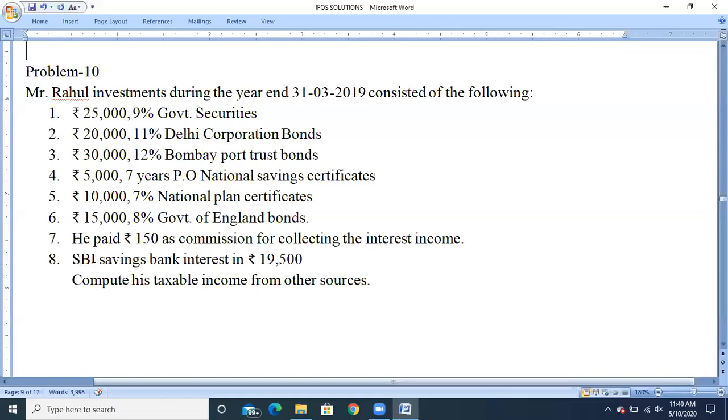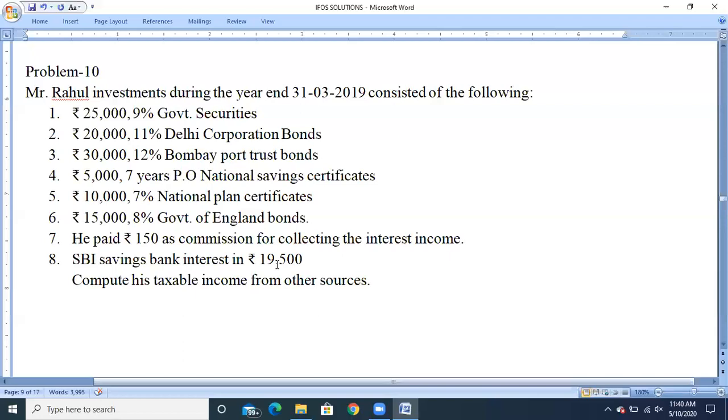But here they have clearly mentioned it is an SBI savings bank interest account, so 19,500 will be treated as the grossed up amount. And 10,000 will be claimed as a deduction under section 80TT.